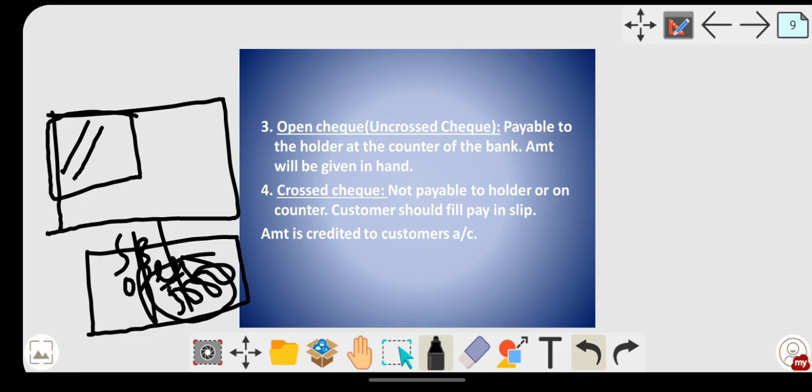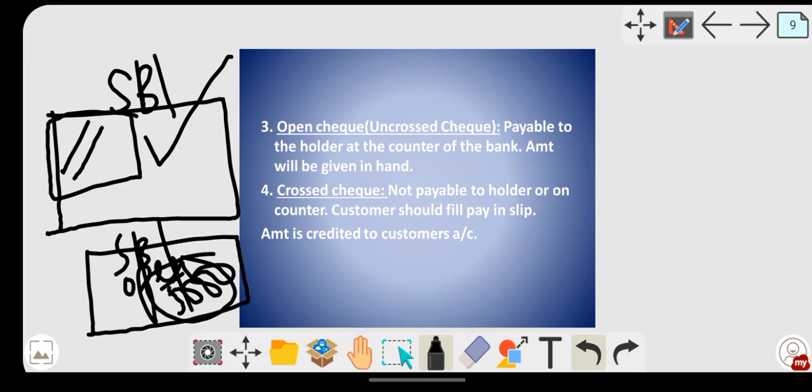Coming to your crossed check. A crossed check is not payable to the holder or on the counter. Suppose this check is a crossed check and it belongs to SBI, and I don't have an account in SBI, at that time I have to open an SBI account in order to encash this particular check.